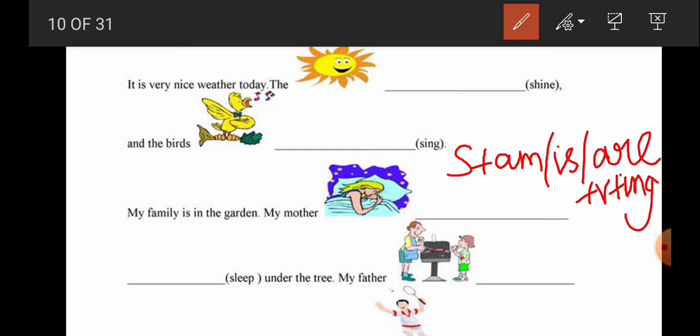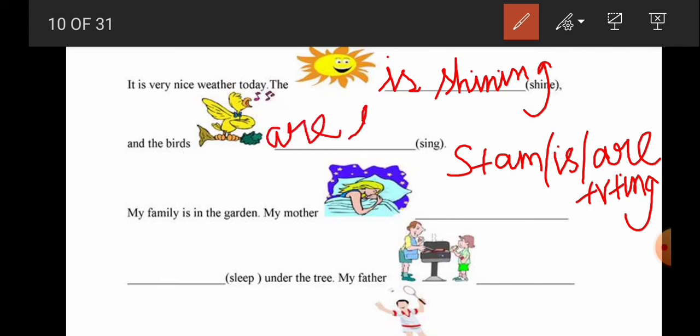Let's do it. It is very nice weather today. The sun is shining. Sun is singular, so the sun is shining. And birds, plural: birds are singing. My family is in the garden.